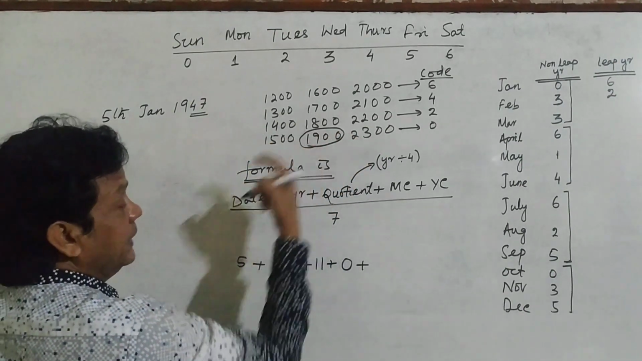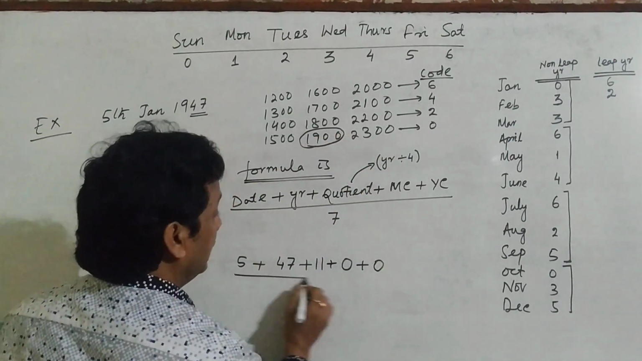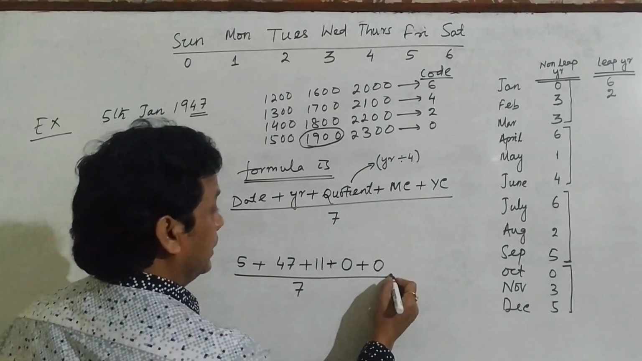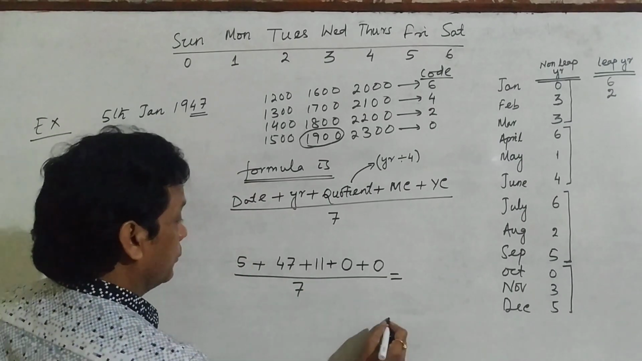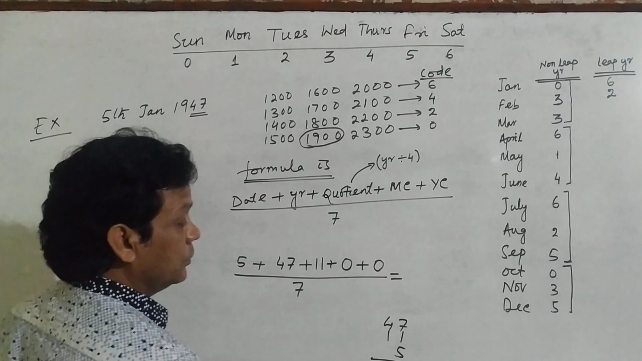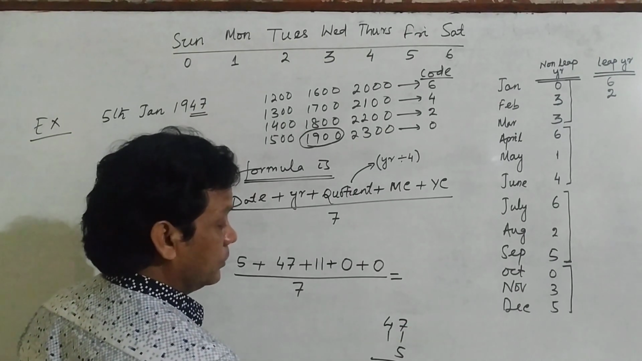1947 undergoes in this year. So the code is 0. So plus 0, divided by 7. Here, and the answer is, see here, add these 3 numbers. So 47, 11 and 5. So this will be 5 plus 1 is 6. 6 plus 7 is 13.